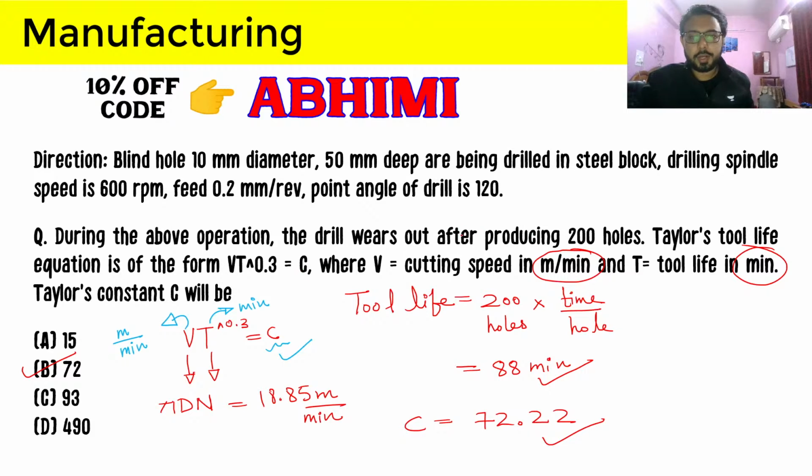And how we calculated tool life is quite simple. We know the machining time of one hole, and we just multiplied that by the number of holes the drill is producing before it wears out. So that comes out to be 88-minute tool life, and we just use that here to get our answer.